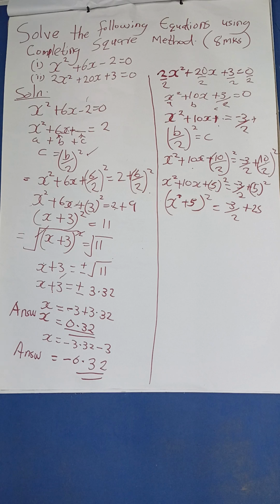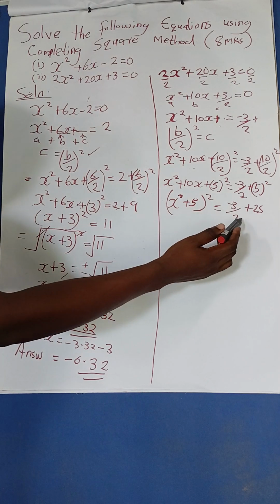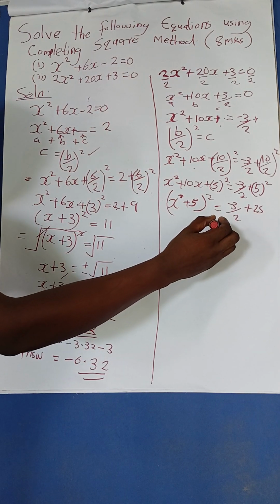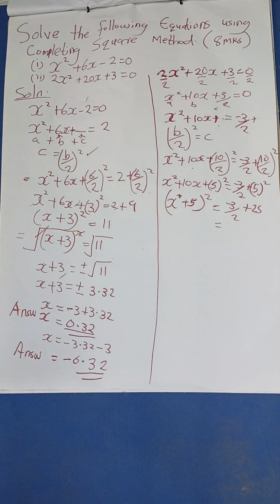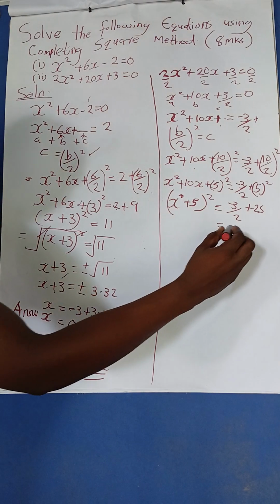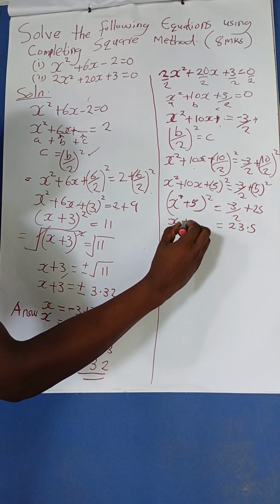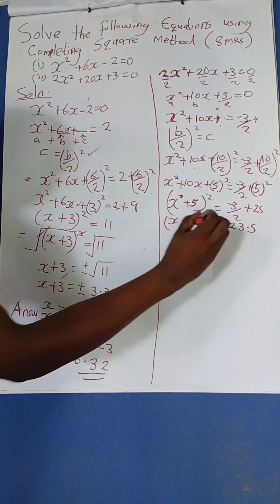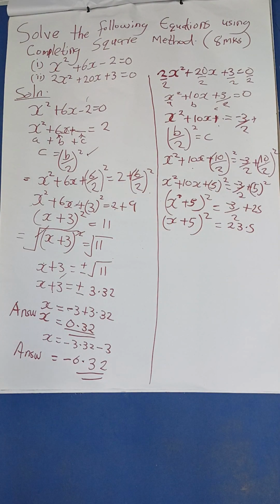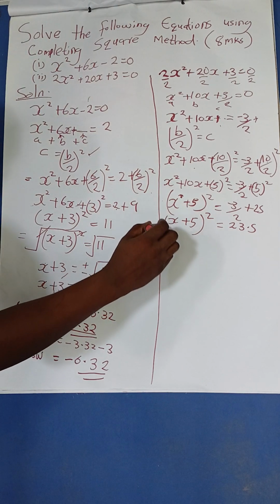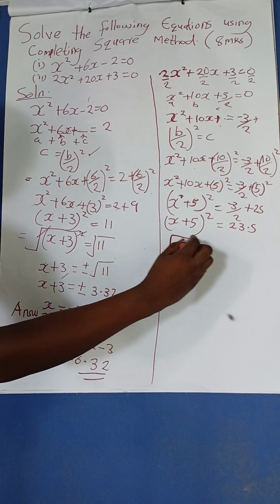Good. Now, what next? We have to remove the square. How do we remove the square? We always square root both sides. And we know very well negative 3 over 2 plus 25 is the same as negative 1.5 plus 25, so it will be 23.5. So here I will have 23.5. Then here I have x plus 5 squared. So I want to remove the square. How do you remove the square? You square root both sides.